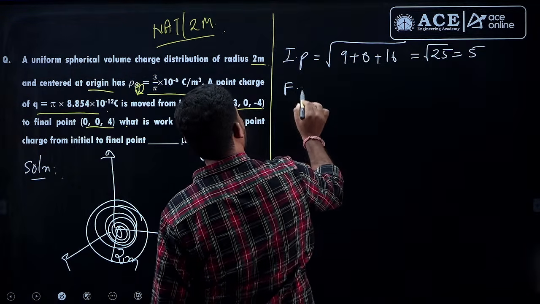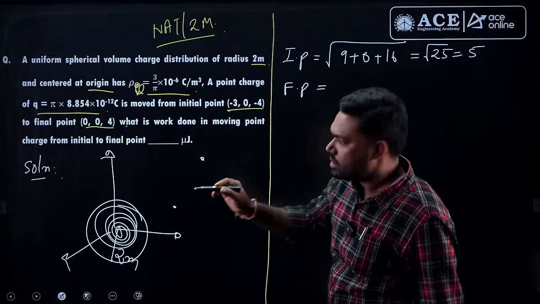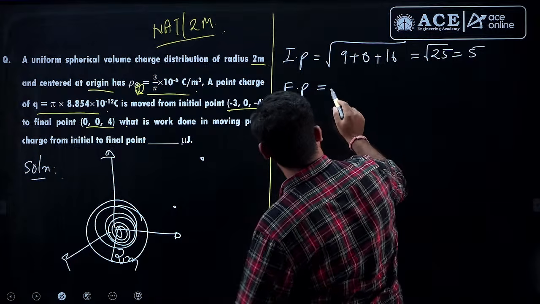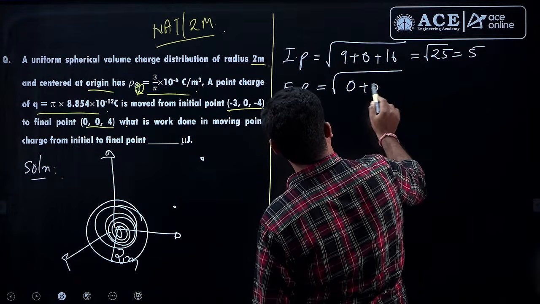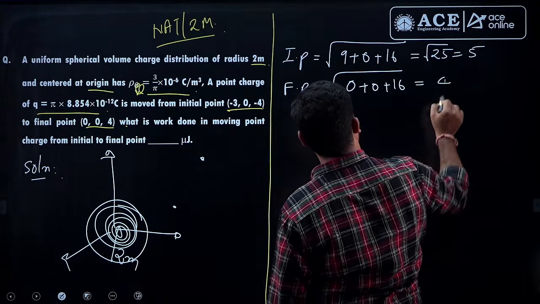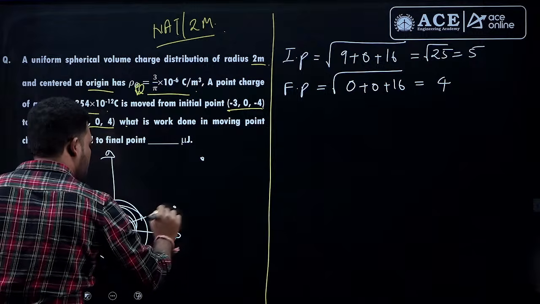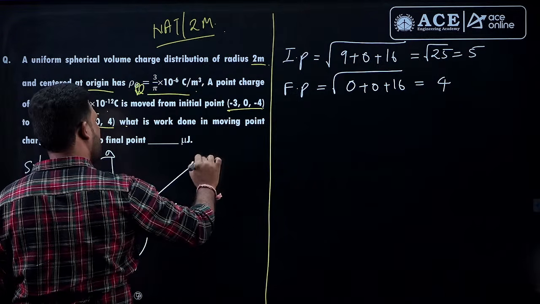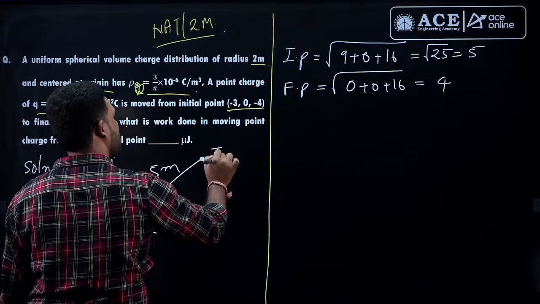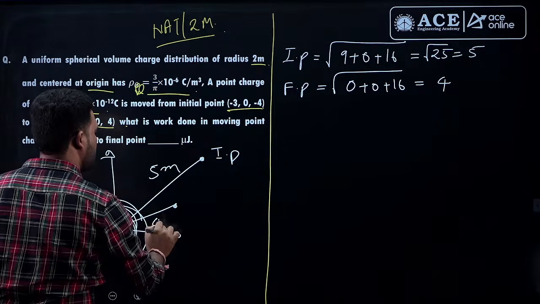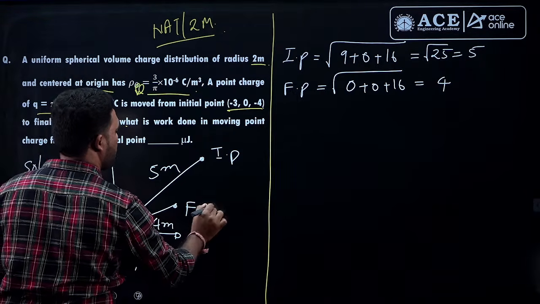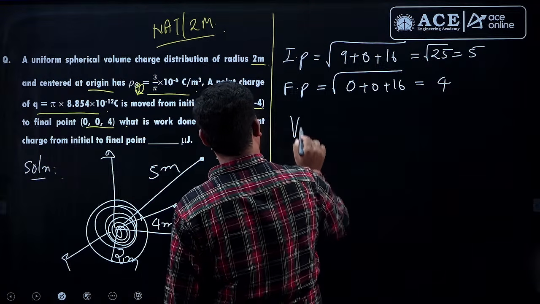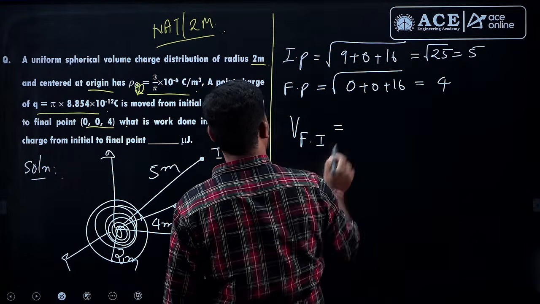What is the distance of the final point? You can make a comparison of this point with respect to the origin, which is 0 square plus 16, so this is equal to 4. So, with respect to the origin, the initial point is at a distance of 5 meters, and the final point is at a distance of 4 meters. It is asking what is the potential at the final point with respect to the initial point.